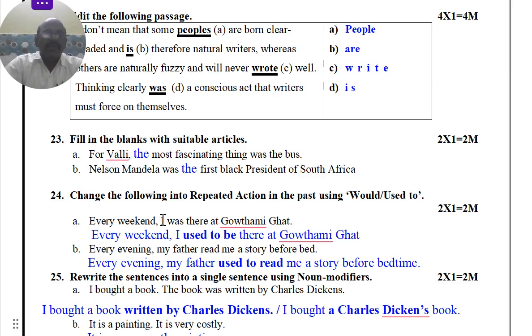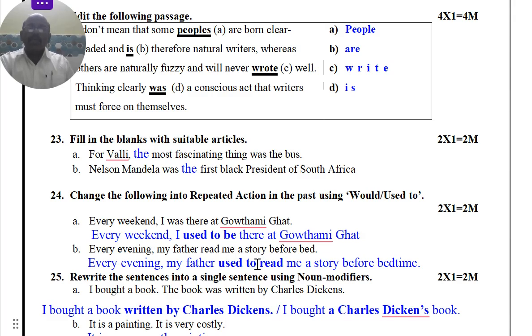So here, every weekend I was there at Gautami Ghat. So that is, I used to be there at Gautami Ghat every weekend. Then, not now. Every evening, my father read me a story before bed. Okay, my father every evening used to read.